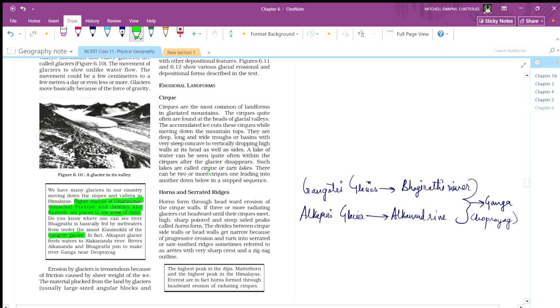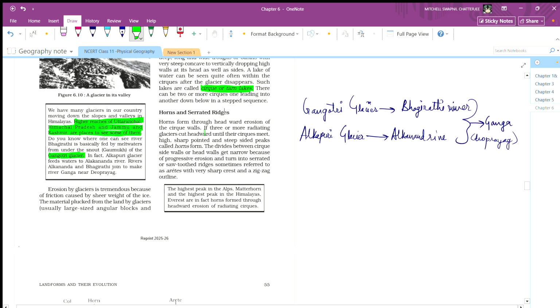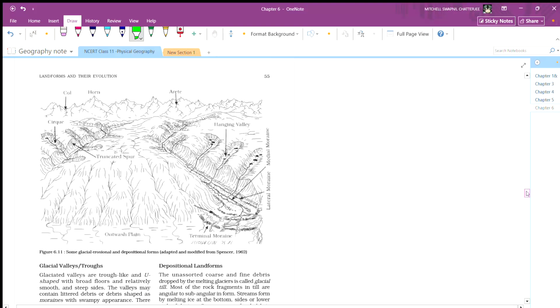Such lakes are called cirque lakes or tarns. There can be two or more cirques in one place, leading one down below another. Horns and serrated ridges. Horns form through headward erosion of cirque walls. If there are three or more radiating glaciers cutting headward until the cirques meet, high and sharp points with steep sides are called horns. See what is called horns.